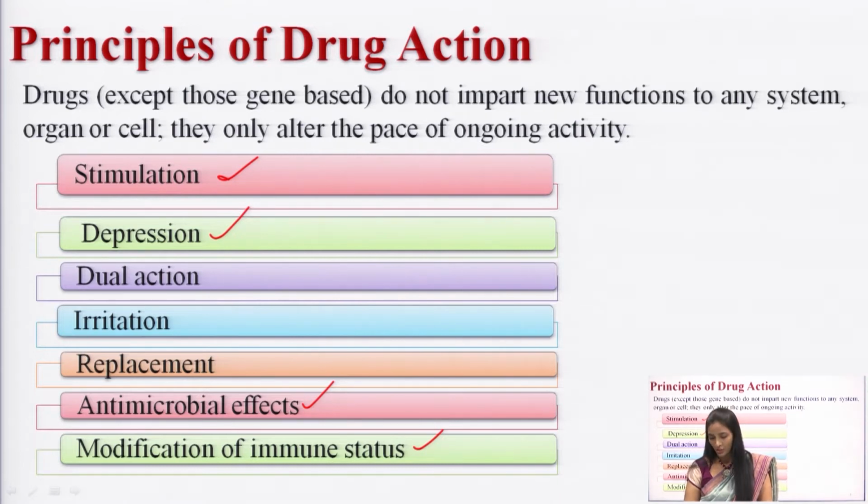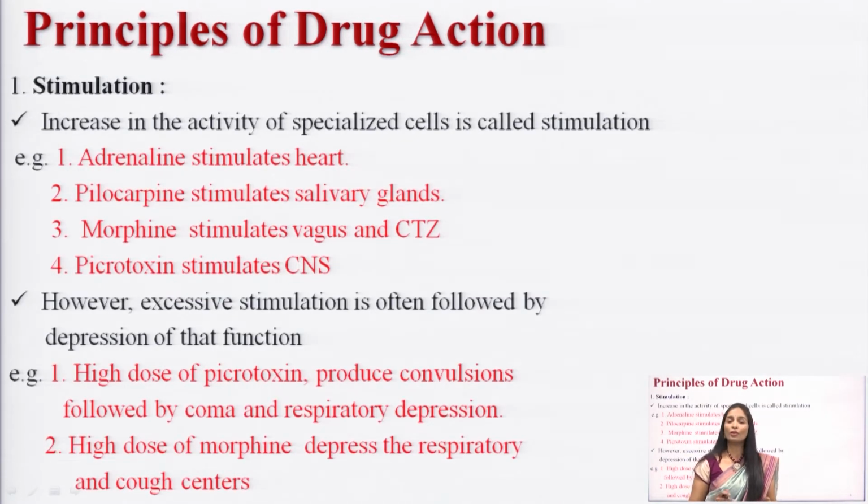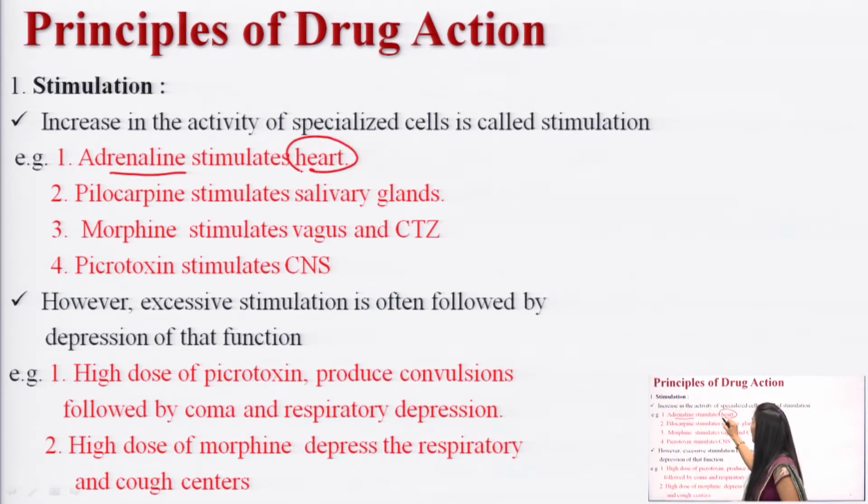First one is stimulation. What is meant by stimulation? Once the drug enters the body, it increases the activity of any specialized cells. If the drug increases the activity of any specialized cell, then you can term it stimulation. Here we can give the best example: adrenaline. When you take adrenaline, it will stimulate the heart.